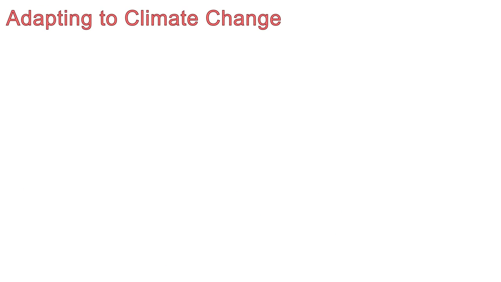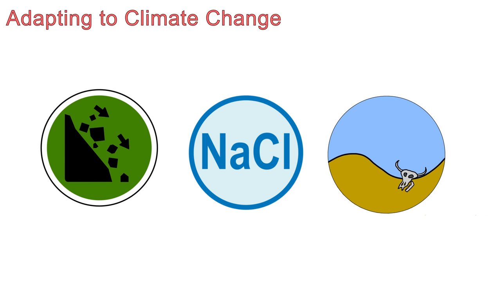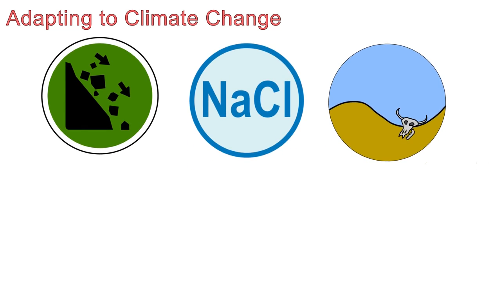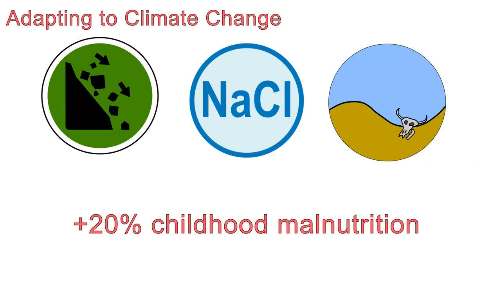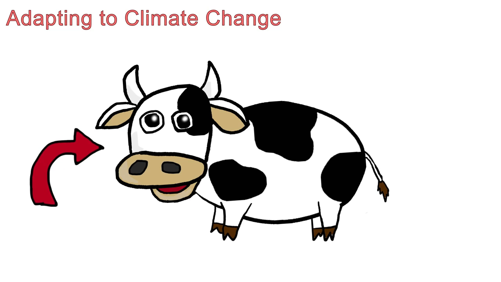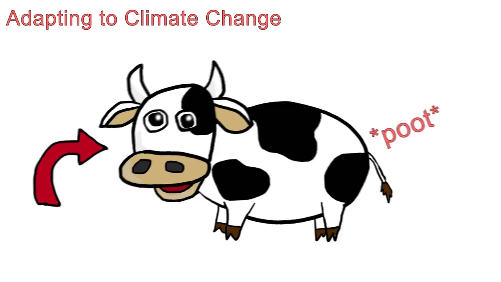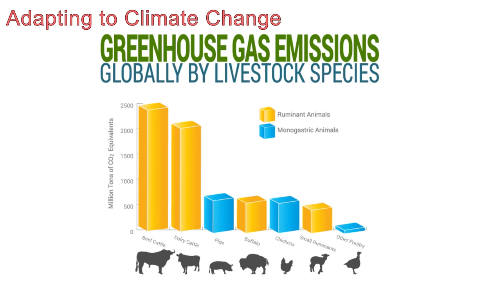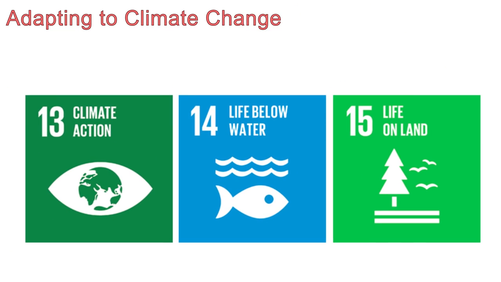The numbers are alarming. If we don't adapt to the changing climate, erosion, salinification, and desertification will raise childhood hunger and malnutrition by up to 20% by 2050. The irony of the situation is that livestock used for food, especially cows, are one of the biggest, if not the biggest, contributing factor to man-made climate change. A shift away from large-scale livestock cultivation could mitigate the effects of climate change significantly over the course of several years or decades. The UN's main plan for adaptation is to preserve the biological diversity of crops and livestock, and ensure the use of sustainable farming practices.